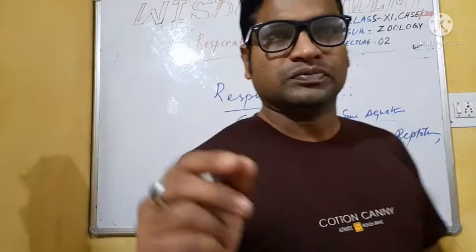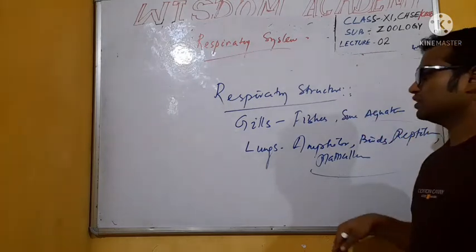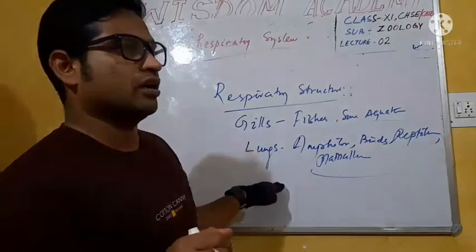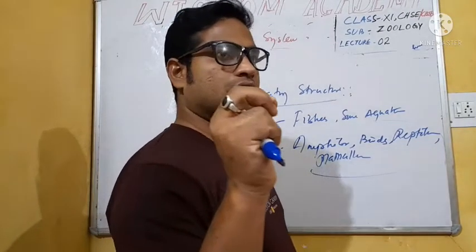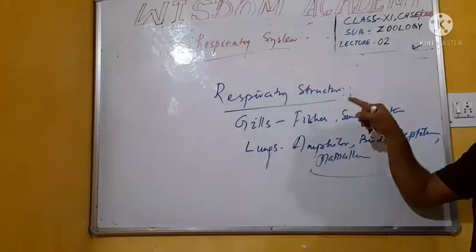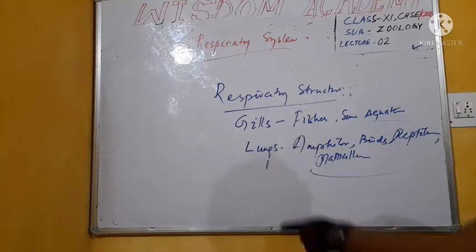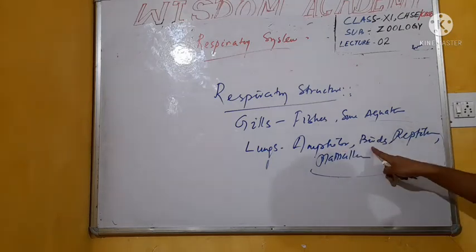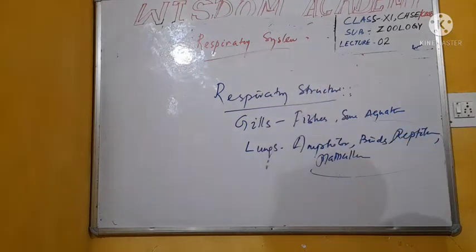Mammals, reptiles, birds and amphibians have a special organ, the lungs, through which they perform respiration.